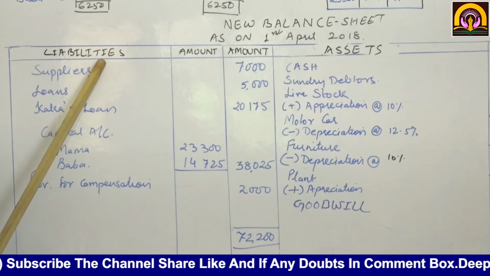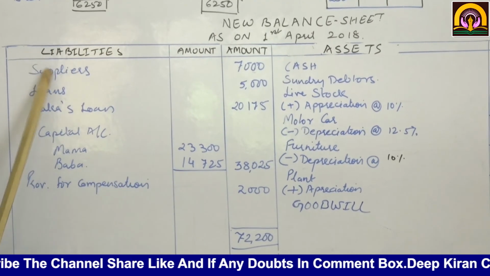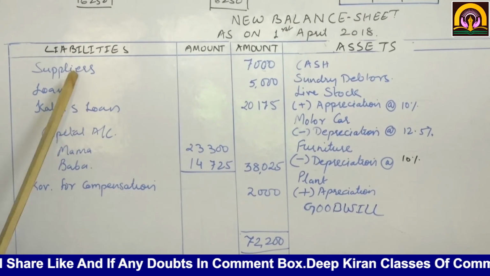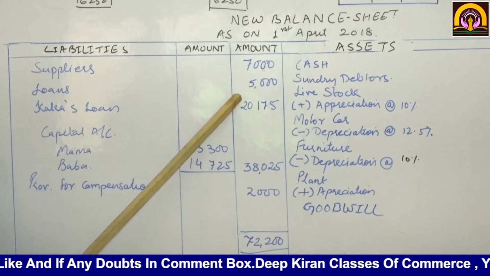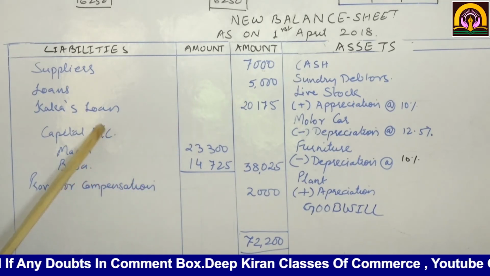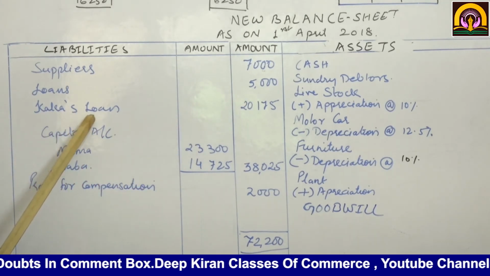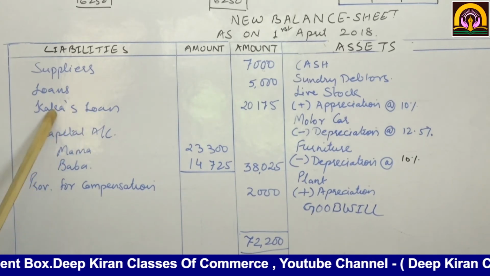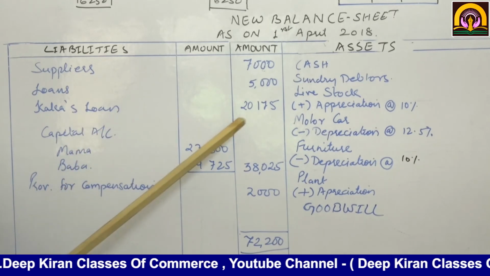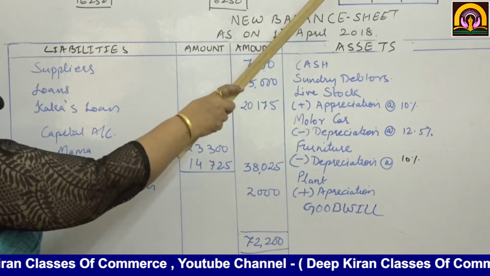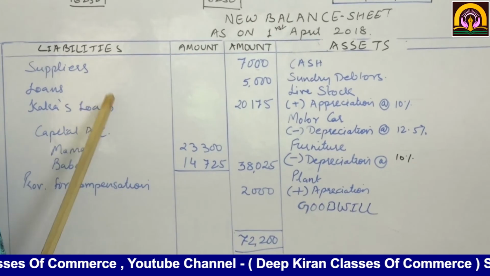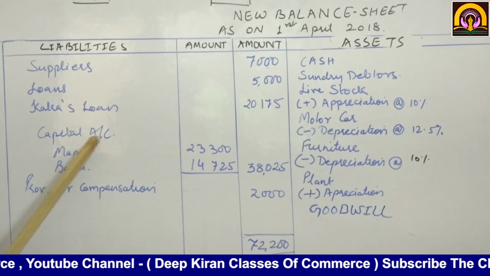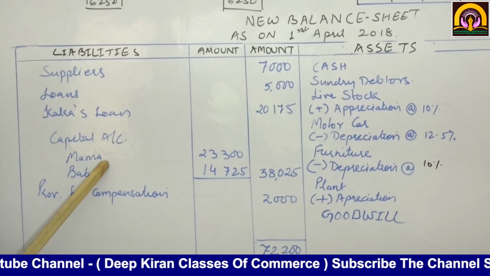Now liability side, liabilities, amount. See, suppliers, there is no change in the suppliers, 7,000. Loan, no change, loan as it is we have taken. Now Kaka's amount is kept as loan. So this is the partner who is retiring. So Kaka's loan account 20,175. See, here it is loan. Here we have taken 20,175. Now capital accounts. Who will be the continuing partners?